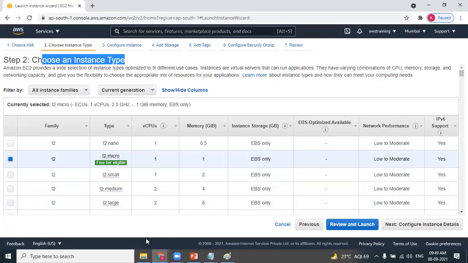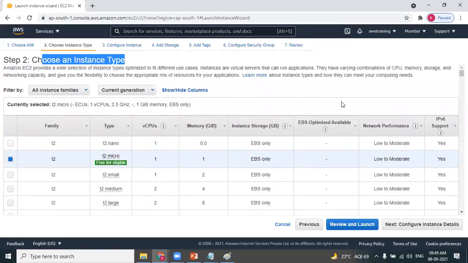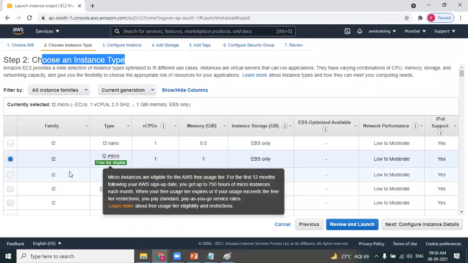There are a lot of instance types here. Let's read out: T2 nano, T2 micro, T2 small, T2 medium, T2 large. And a very important observation, I hope you already observed that there's only one instance type which is eligible for free tier. There are many instance types, but only one is eligible for free tier. So we have no options, in fact. Okay, so let's go for free tier eligible T2 micro. You may have a question, Sunil, what do you mean by instance type?